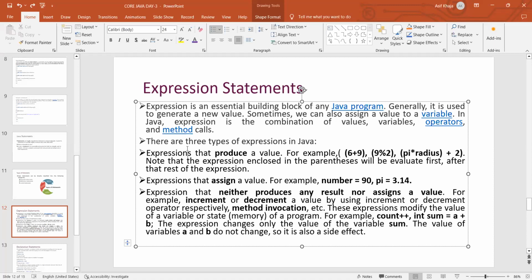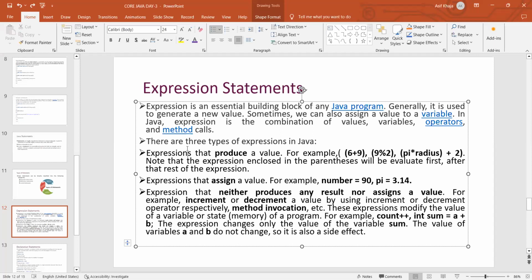In Java, an expression is a combination of values, variables, operators, and method calls. They are all included in the expression statement. And there are three types of expressions in Java.